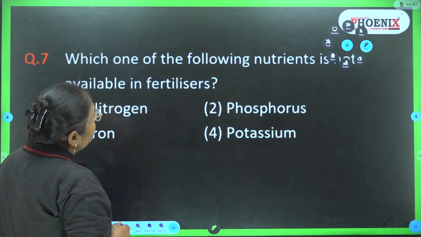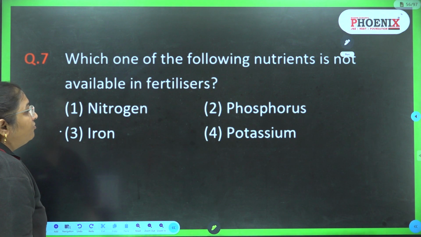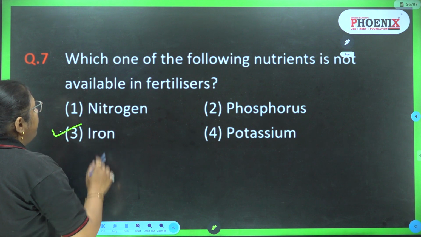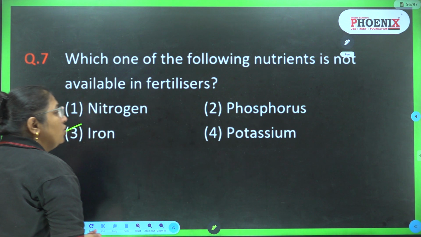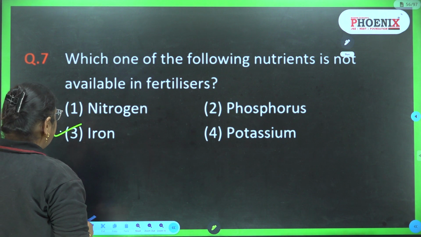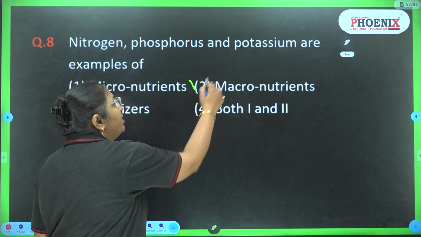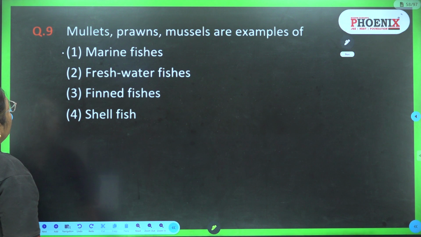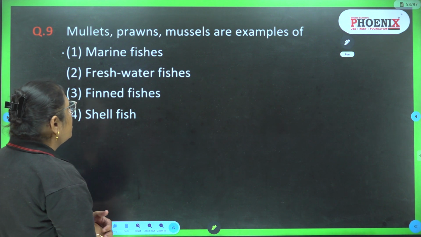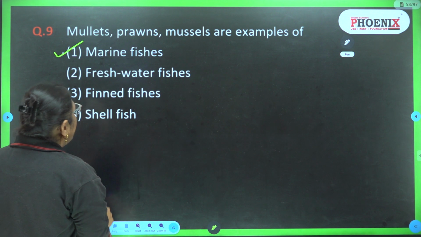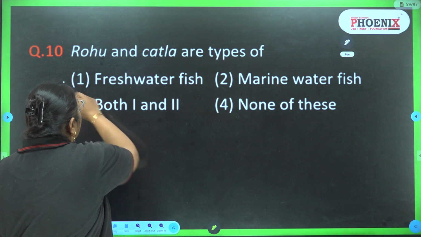Which one of the following nutrient is not available in fertilizer? So the correct option is iron. Fertilizers, NPK, we have already studied about NPK, that is nitrogen, phosphorus and potassium. Which is not present in fertilizer is iron. Nitrogen, phosphorus and potassium are example of macronutrient. Answer is 2. Mullets, prawns, mussels are examples of marine fish, freshwater fishes, fin fishes, shellfishes. So they are the example of marine fish. Rohu and Katla are the types of freshwater fish. Answer is first.